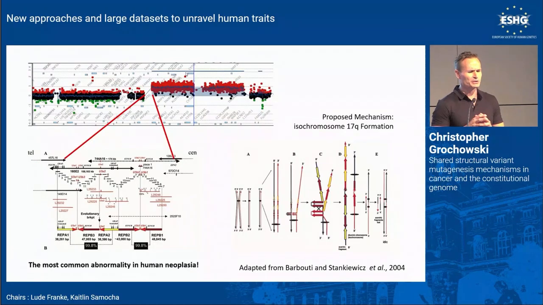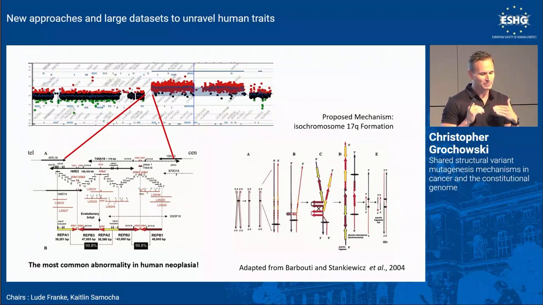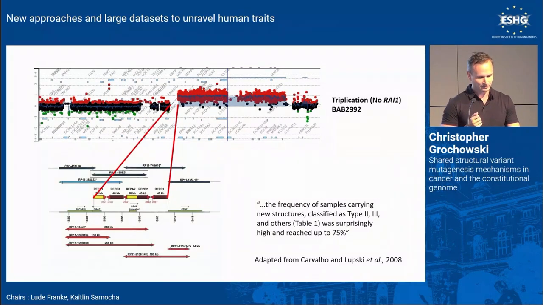This breakpoint cluster is very interesting because it's a polymorphic region with repeats in an inverted and direct orientation. And it's the most common abnormality within human neoplasias. The mechanism is basically non-allelic homologous recombination in cancer that can lead to these isochromosome 17q formations. As it's been studied by Claudia in the laboratory, this is a highly polymorphic region with, again, direct and inverted repeats that mediate that cancer formation.